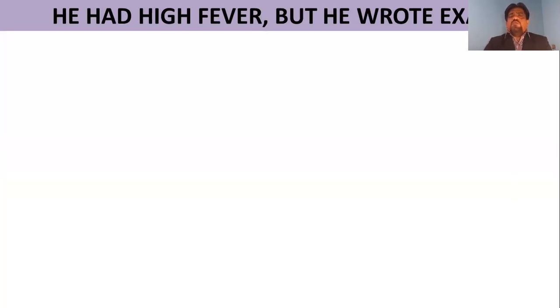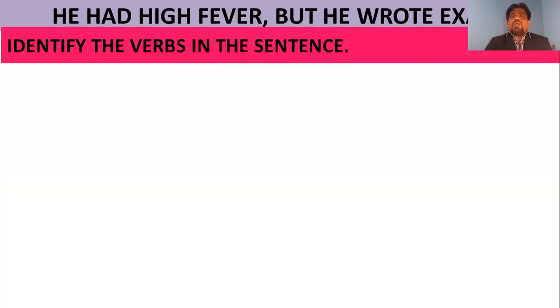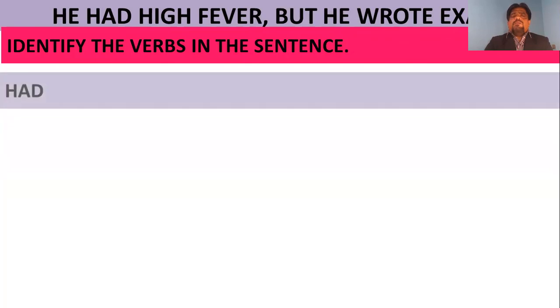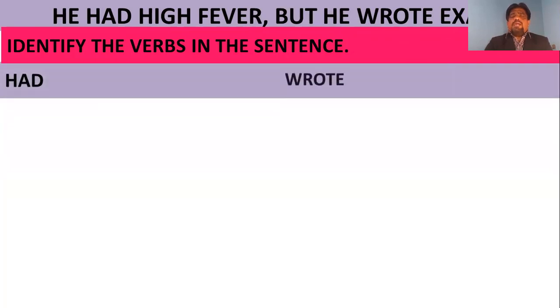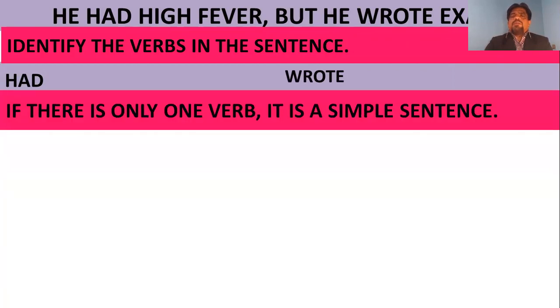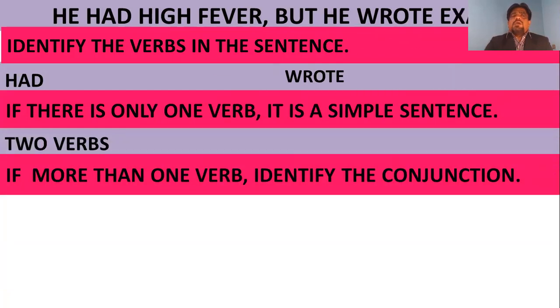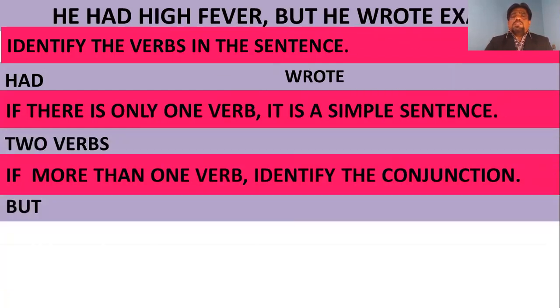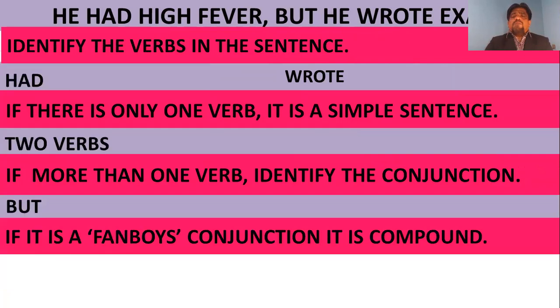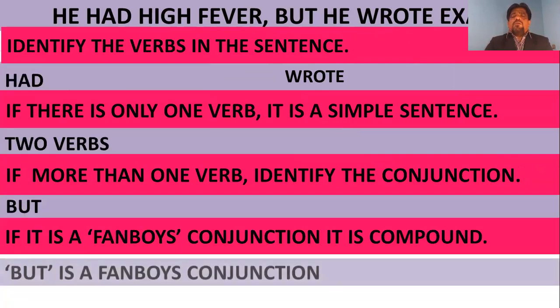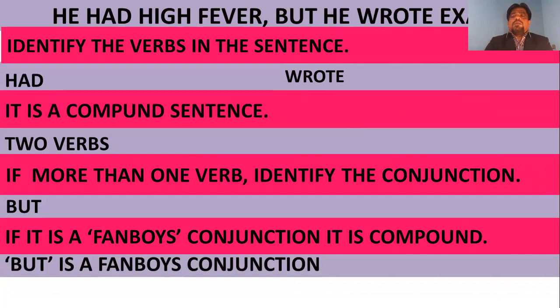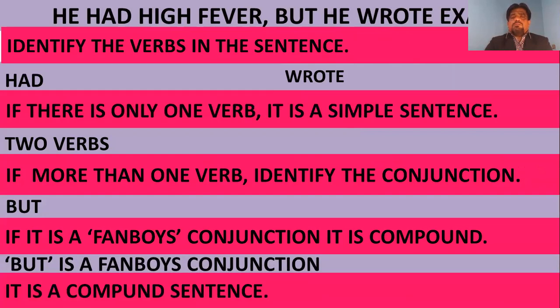He had high fever, but he wrote exam. What are the verbs? How many verbs do you find? We find two verbs. One is had, the other one wrote. So two verbs. Therefore, it is not a simple sentence. Identify the conjunction used. The conjunction used here is but, and but is a fanboys conjunction. Therefore, it is a compound sentence.